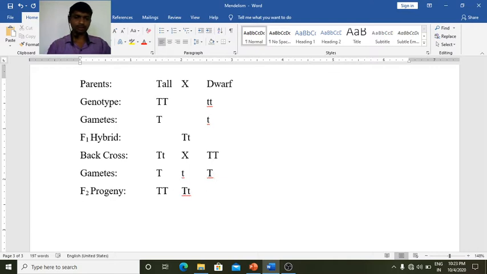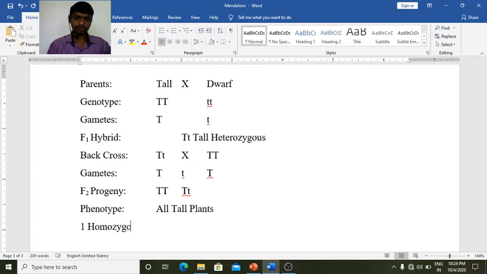So if you find the phenotype of these hybrids, this progeny, it is tall. Both are tall because one capital T allele is present in the F2 progeny, so the phenotype is tall. So in F2 progeny we get all tall plants, while the F1 hybrid is also tall but it is heterozygous. In a similar way, in F2 progeny we can write also one